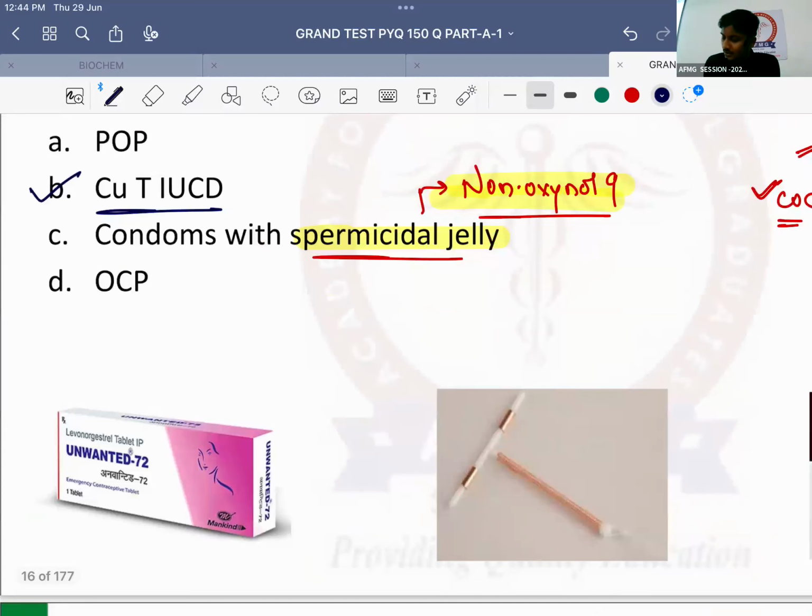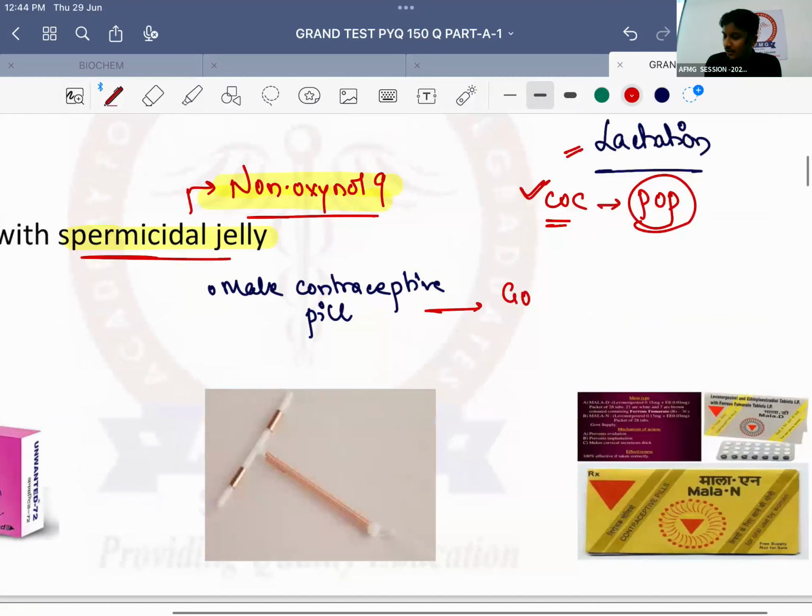Male contraceptive pill. This has been asked once before. Only one male contraceptive pill we have. What is that called? Very good. It is known as Gossypol. Only one male contraceptive pill is known as Gossypol, and it is derived from Chinese cottonseed oil. Important is this Gossypol is not used routinely because in 10% cases it can cause azoospermia permanently. Okay, sperm production will stop in 10% of cases. So think before taking it next time. No issues with this.